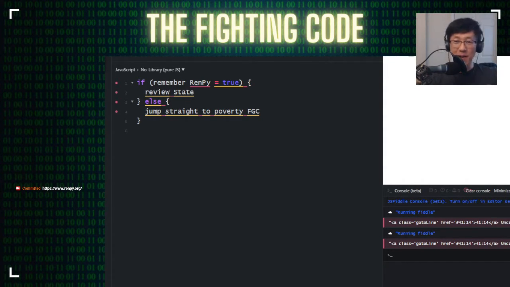So if I'm able to remember how to use RenPy, if that's true, if this condition is true, I'm going to review a concept called state, and I'll explain that in a second. Otherwise, if I'm not able to remember RenPy at all, I'm just going to jump straight into some poverty fighting games, and I'll talk about that a little bit later.